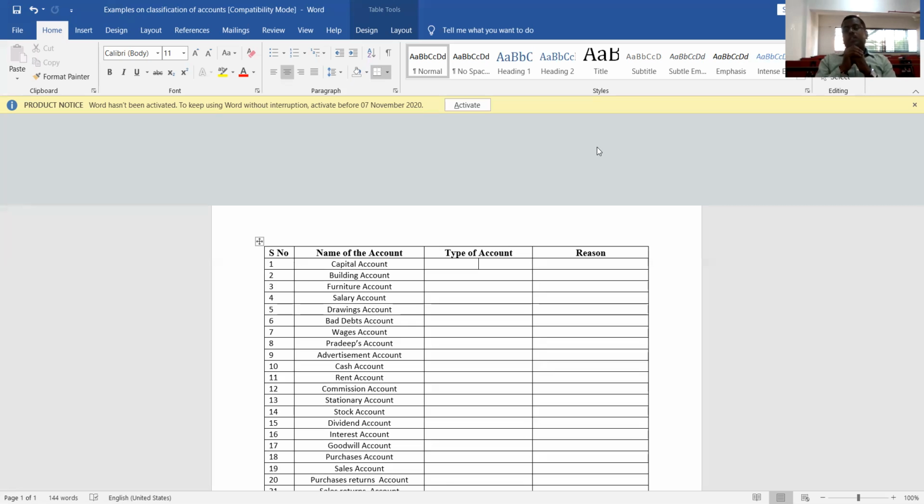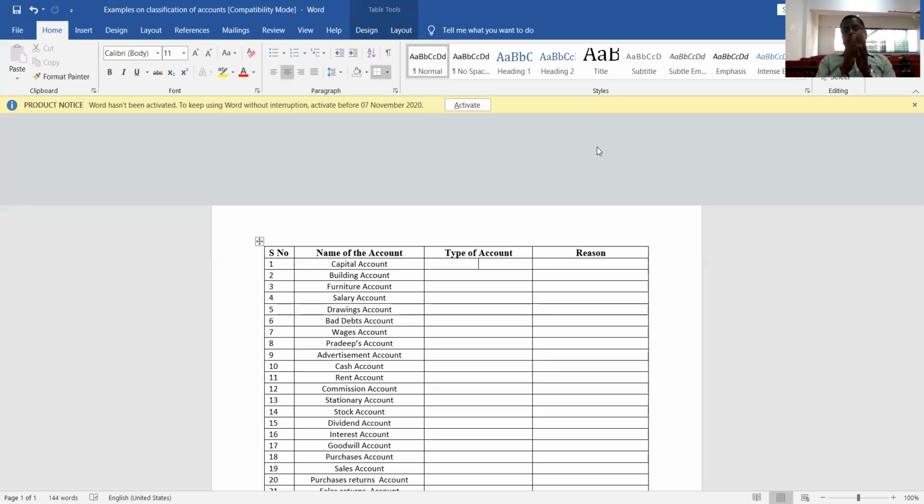The second account is real account. It is an account which deals with properties of the firm, or assets of the firm. This account is further classified in three categories: tangible real account, intangible real account, and fictitious real account.